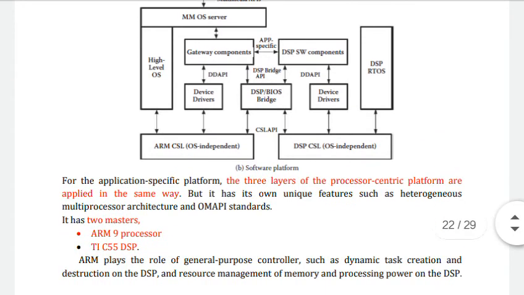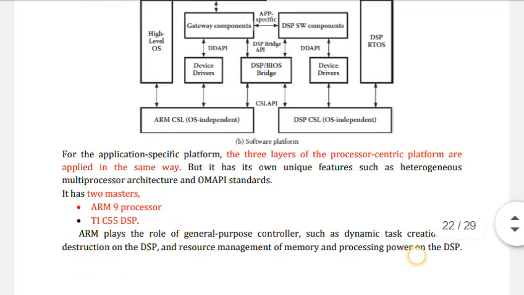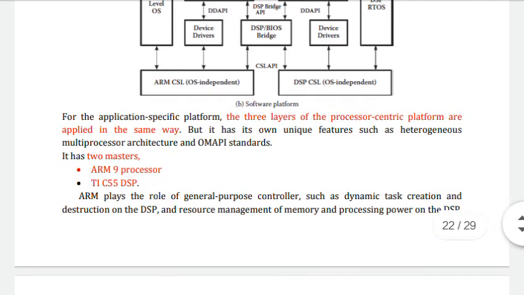Okay. For the application specific platform, the three layers of the processor centric platforms are applied in the same way, but it has its own unique features such as heterogeneous multiprocessor architecture and OMAP standards. So this application specific platform is similar to the processor centric platform, but it has some unique features such as heterogeneous multiprocessor architecture and OMAP standards.